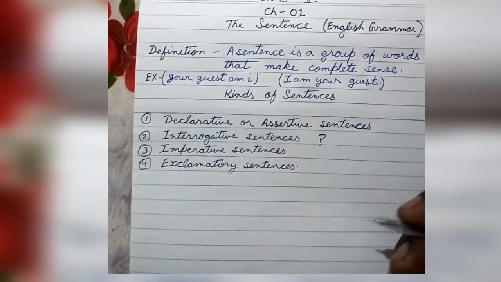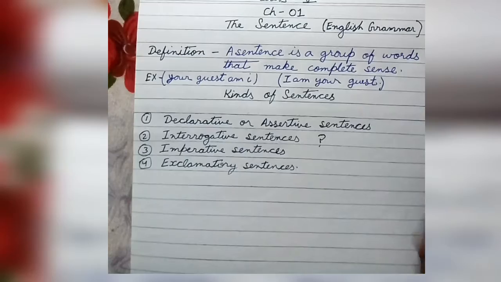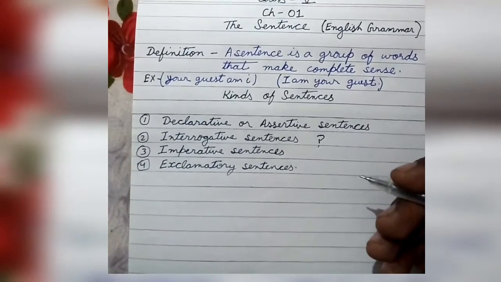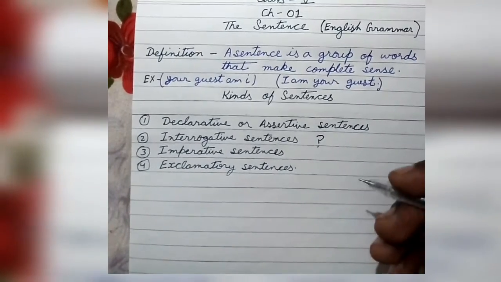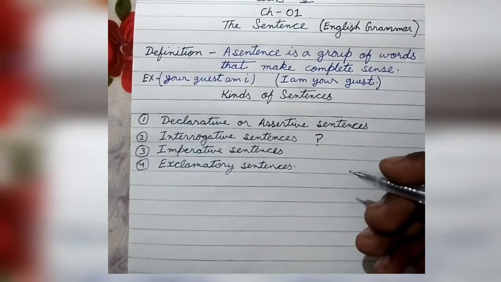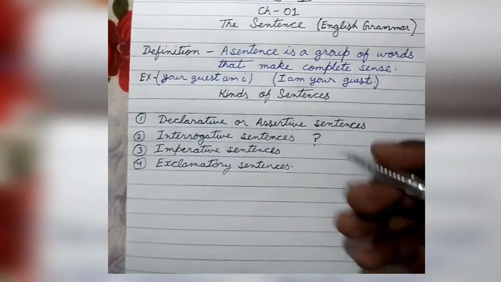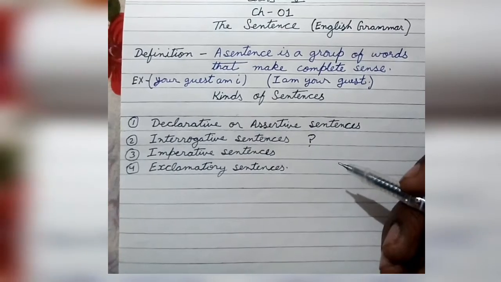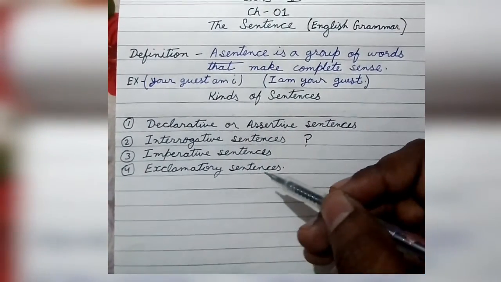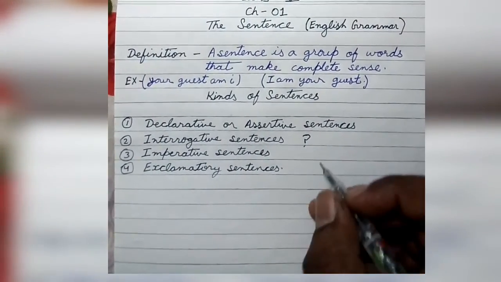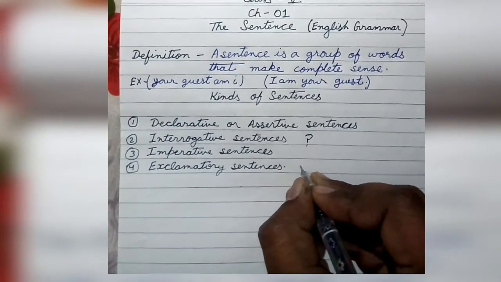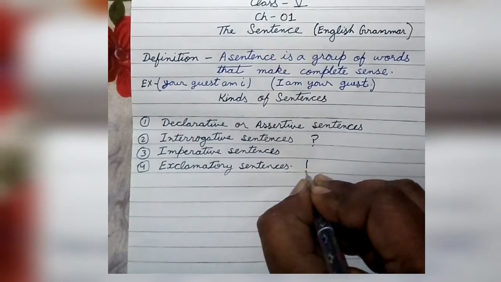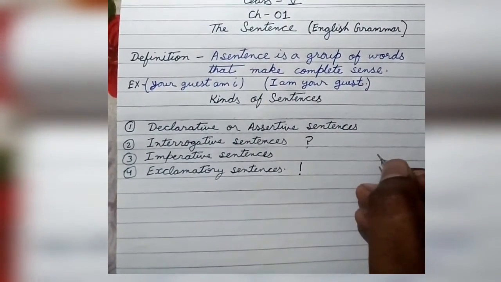Let's see some other examples. "May India prosper." That means I am wishing India to be a prosperous nation. The third example, "Long live our Prime Minister." That means I am praying for him, that he always lives long. So these were some examples of exclamatory sentences. And remember one more thing: at the end of an exclamatory sentence you have to put an exclamation mark. This is an exclamation mark.